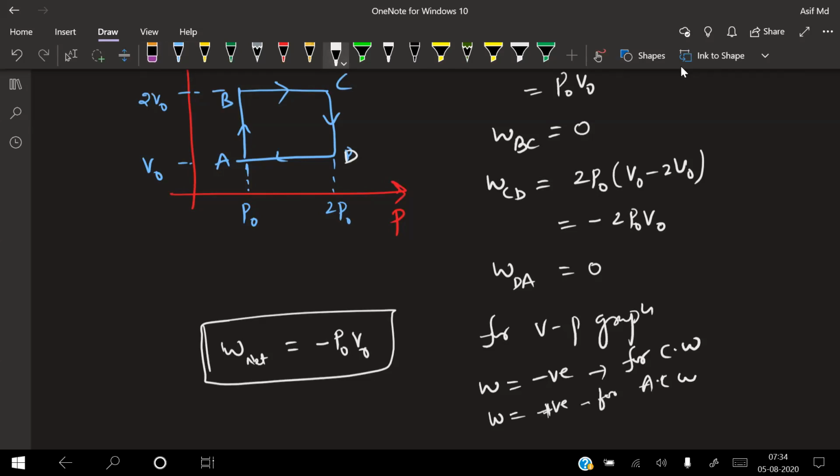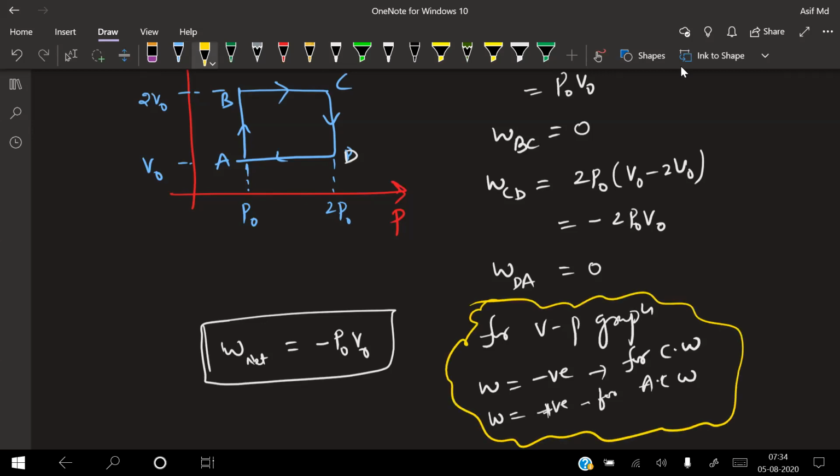This is very important while doing numericals. We make a lot of mistakes related to this. When we get a PV graph as well as a VP graph, don't make that mistake. Clear?